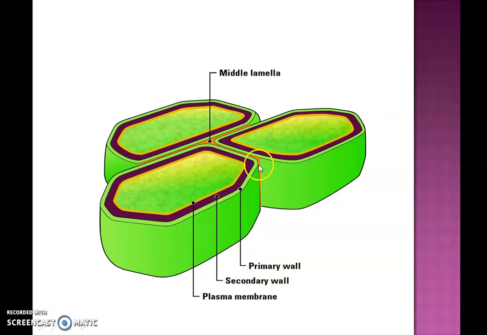So outermost is middle lamella, then comes the primary wall, and inner to the primary wall we have the secondary wall, and then comes the plasma membrane. So these are the three different layers of the plant cell wall.